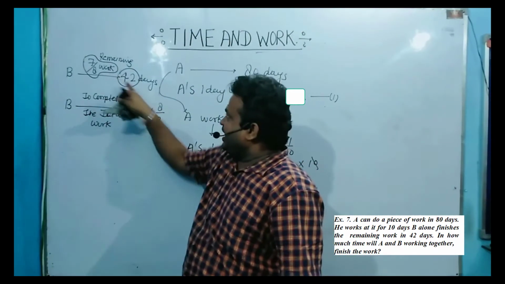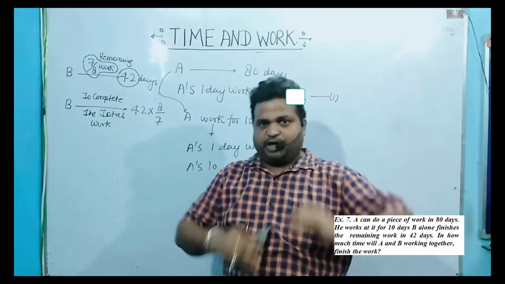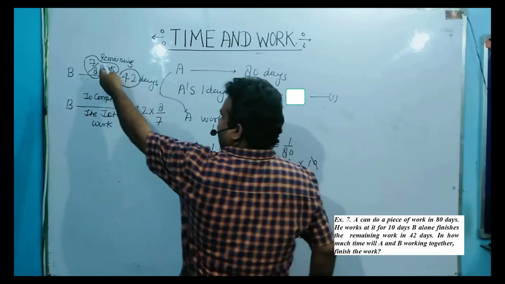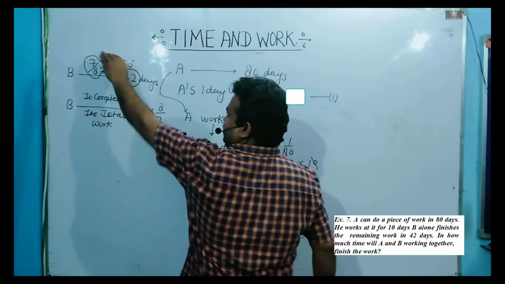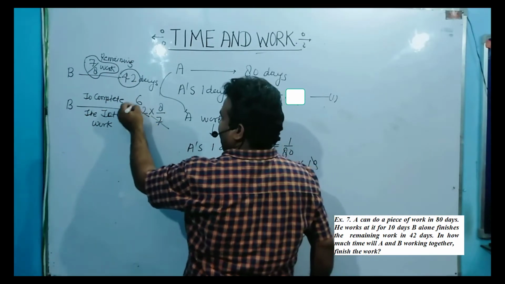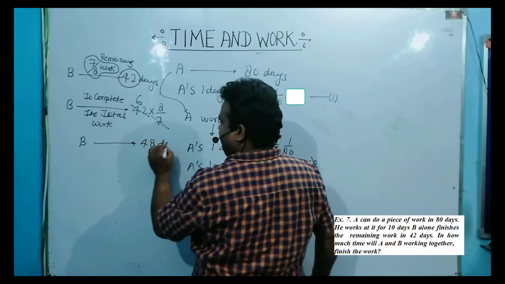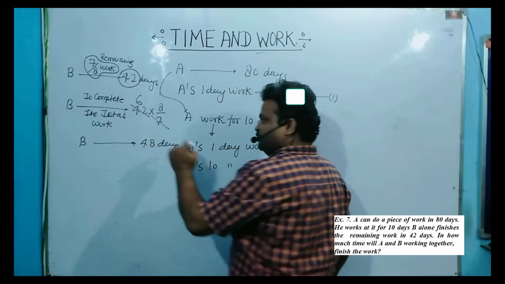Since work and time are reversed in order, 42 multiplied by 8 by 7, I am just reciprocating this value to convert it into time. So 7 6 are 42. So B can complete the entire work in 48 days, which is higher than this value.